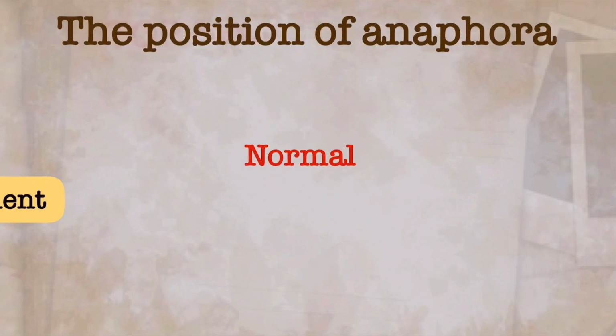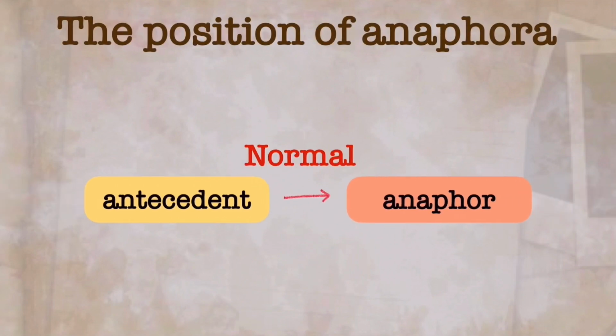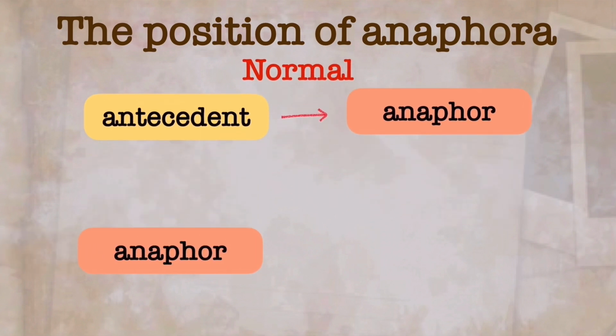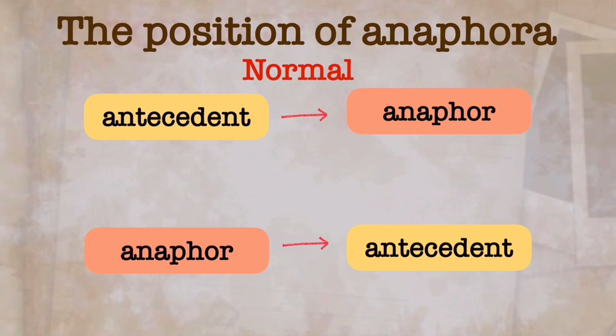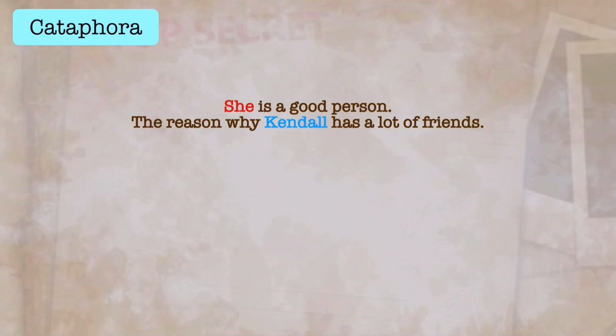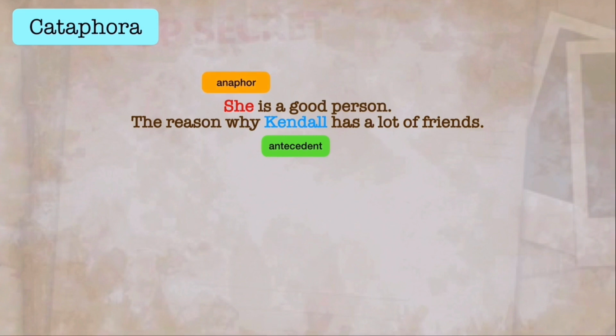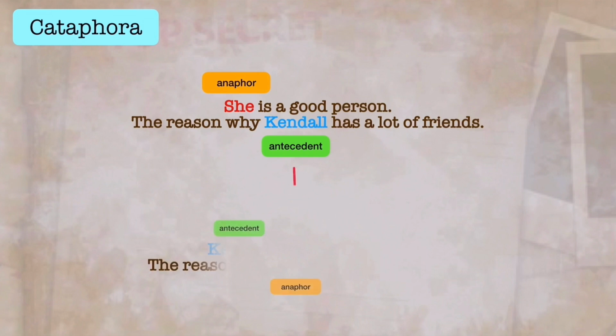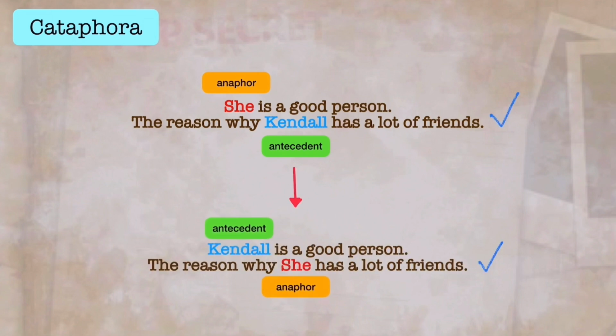Even if an antecedent usually occurs before an anaphora, there are some cases where the antecedent occurs after the anaphora. In the sentence structure, we call this cataphora. For this sentence, you will see that the name Kendall, which functions as an antecedent, occurs after the anaphora, which is the pronoun she. Therefore, the antecedent and the anaphora can switch their positions, but the real meaning still remains the same.